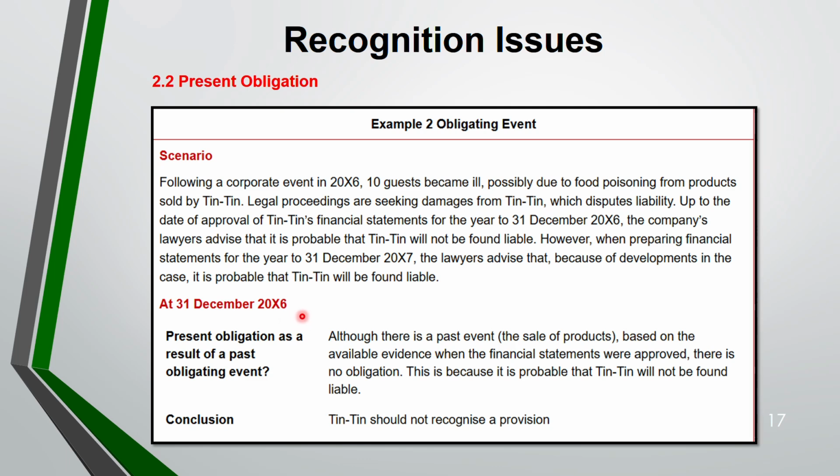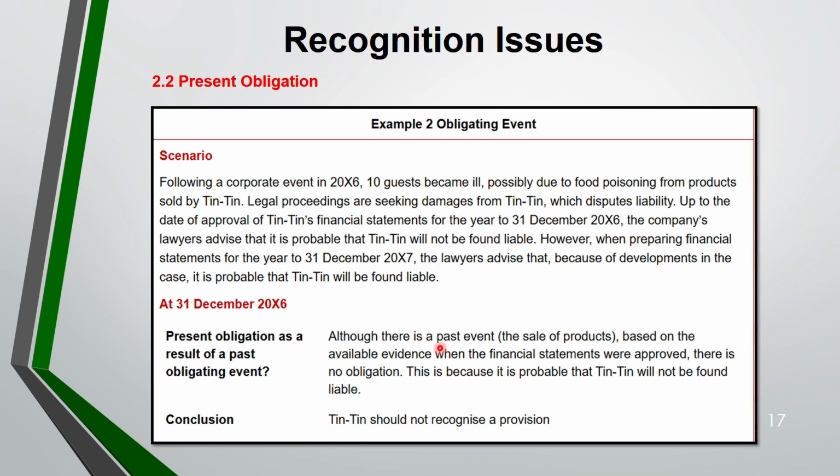Before coming to the provision, you have to answer two questions. First question, present obligation as the result of a past event: whether there is a present obligation. Yes, there is. One might say no, there is not. Accordingly, you will give your conclusion. If there is a present obligation, it will be a provision. If it's not a present obligation, no provision. Like that, you have to give the conclusion. So in this case, let's see what's the answer.